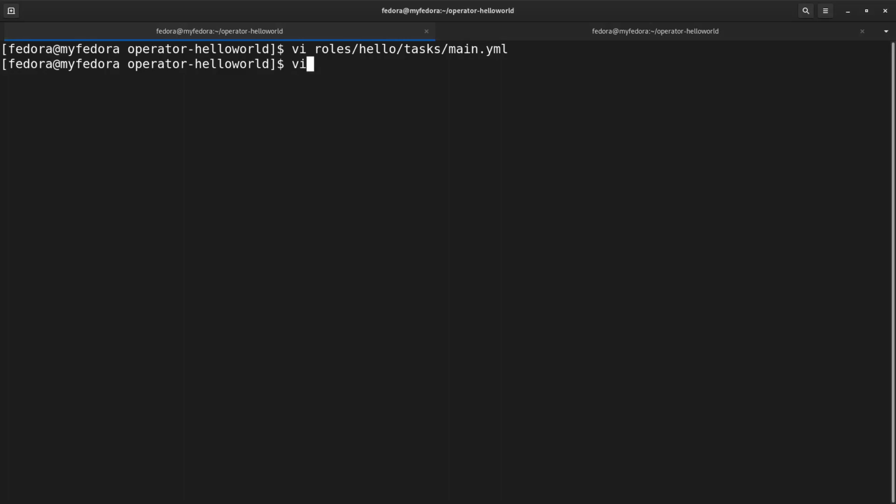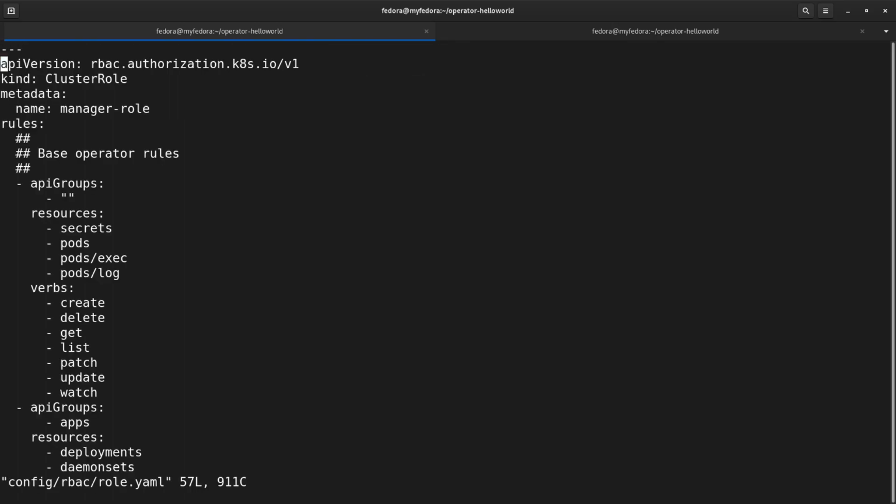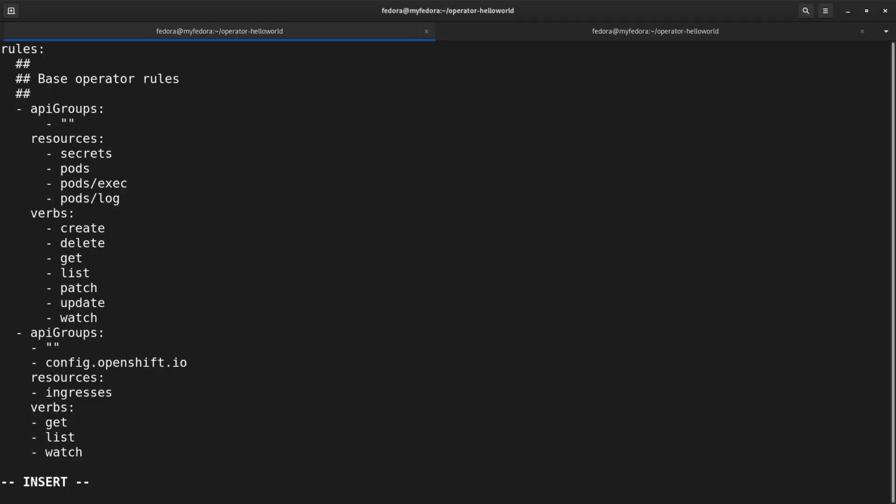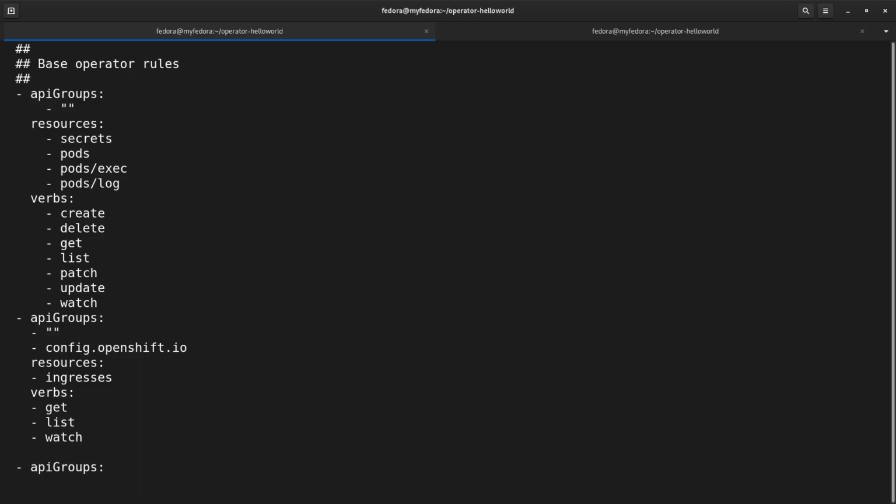So we're going to open that file up, config/rbac/role.yaml, and we can basically put it anywhere. I'm going to put it in here, and I'm going to again copy paste this. So copy, paste it in there, and looks good.